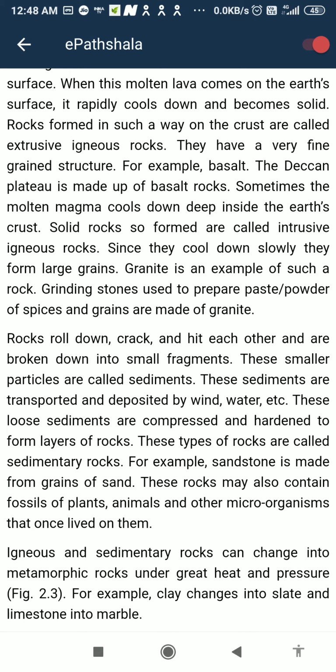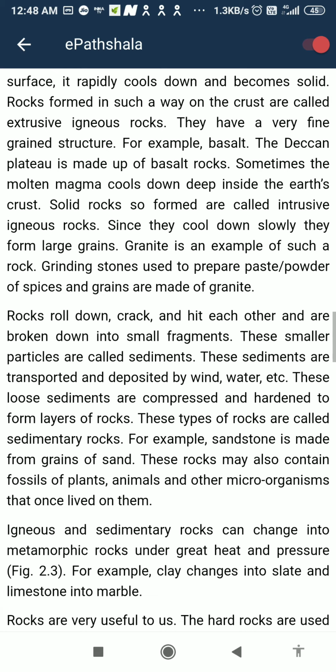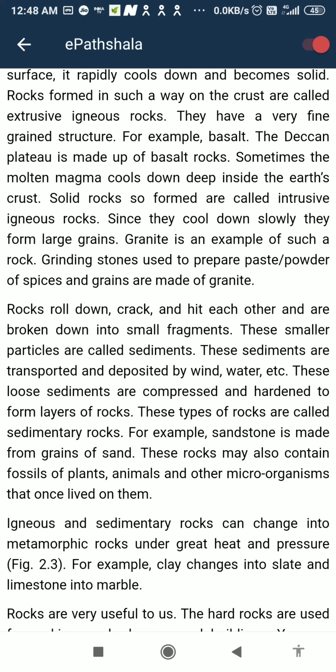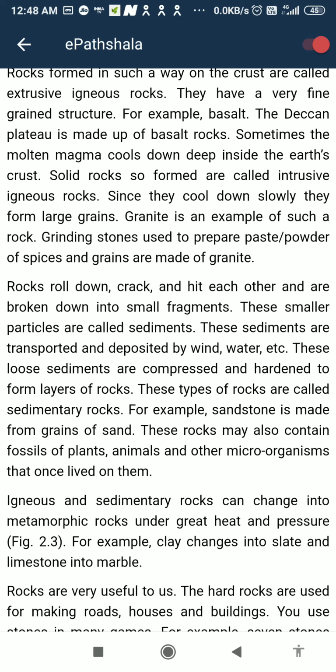Granite is an example of such a rock, since they cool down slowly, they form larger grains. Grinding stone used to prepare paste powder of spices and grains are made of granite.